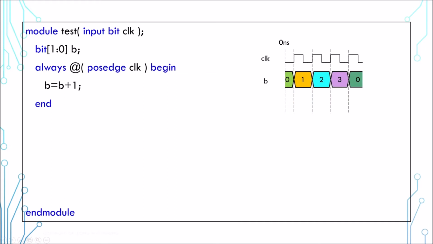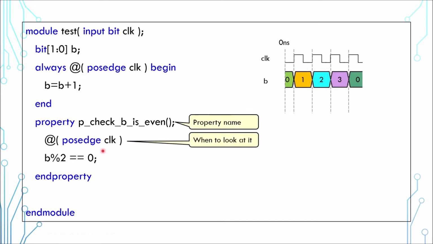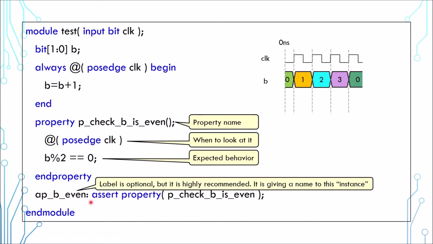Now another way of writing assertion is concurrent assertion. We use property to define a behavior. This is a property, this is the name, this is the event trigger, and this is the expected behavior. The property is just a definition, we need to instantiate it. This is a label and it is optional, but it is recommended to have one. It is similar to giving a name to this instance.